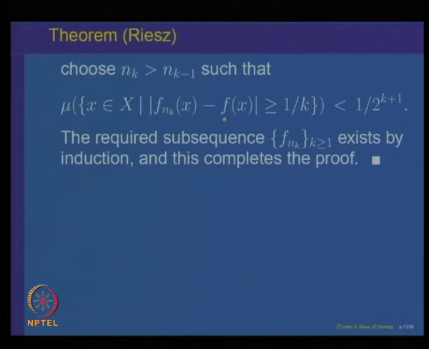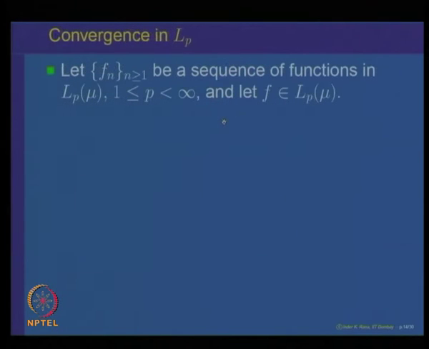This is an important result which is used sometimes to analyze sequences which converge in measure. It is called Riesz's theorem. Till now we looked at various properties of convergence: convergence almost everywhere, pointwise convergence, almost uniform convergence, uniform convergence, and convergence in measure, and the relations between such modes of convergence.